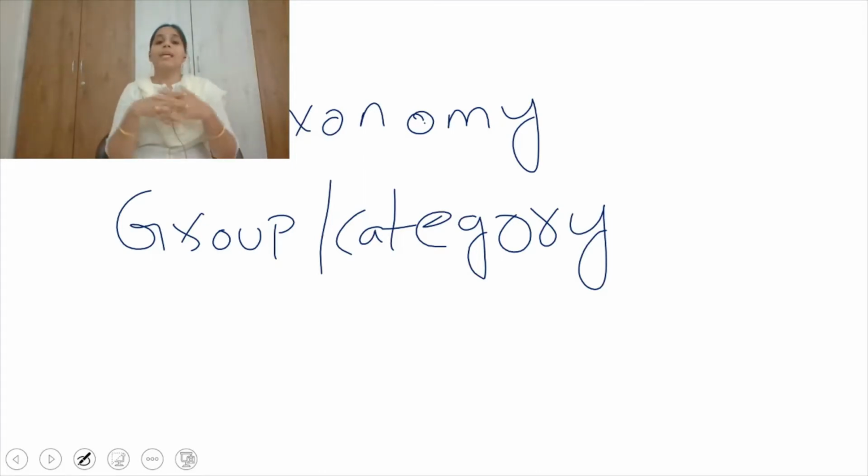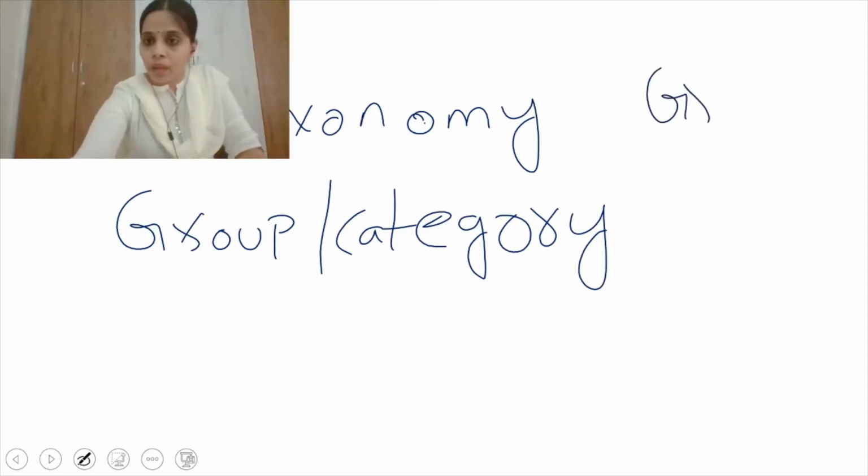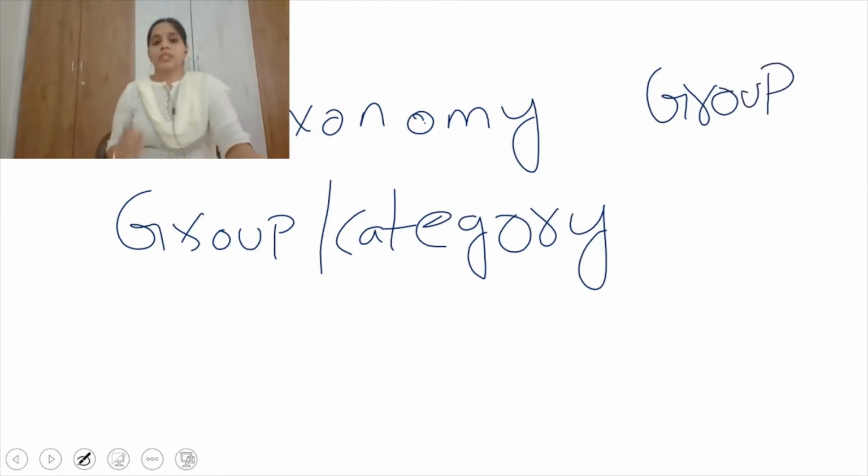So what is the basis for grouping of organisms? For example, there is a group which contains different organisms. The reason they are kept in that group is that they are sharing some similarities.